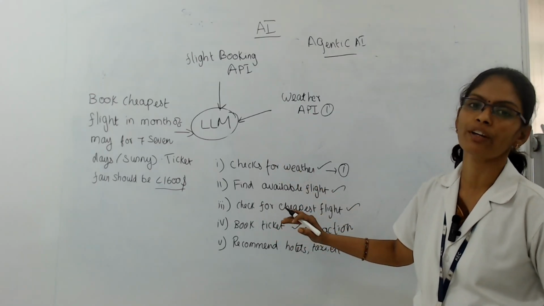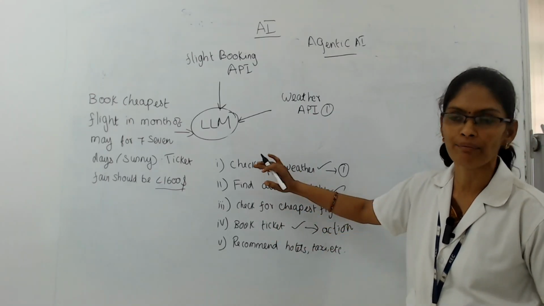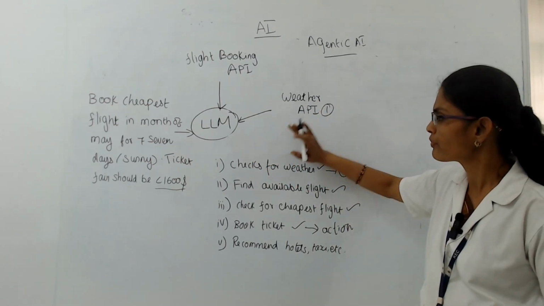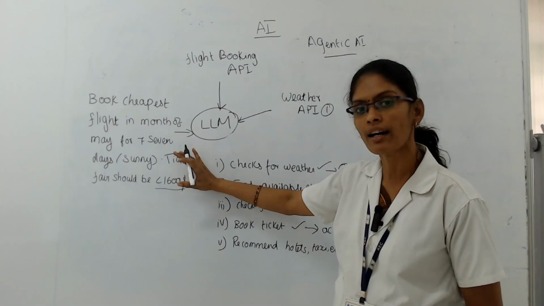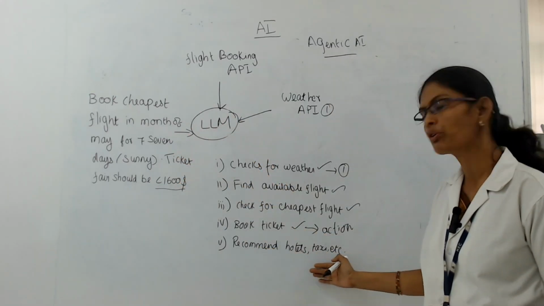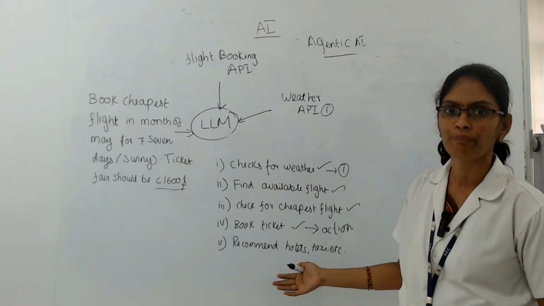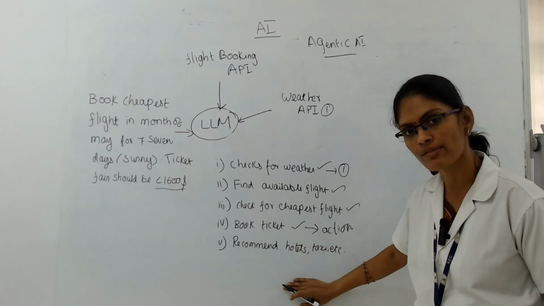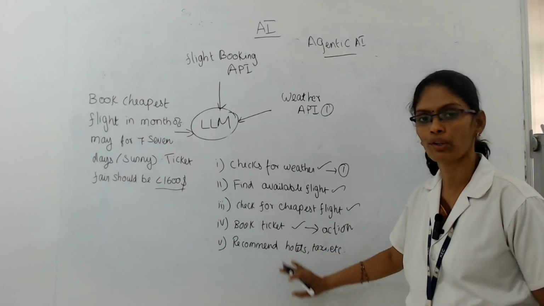This kind of LLM, we call it an agentic AI. Fine. Apart from these tasks which we have given, it will also recommend what hotels are available in Mumbai, what taxis, and how to get around. All these recommendations will be given along with the following tasks.